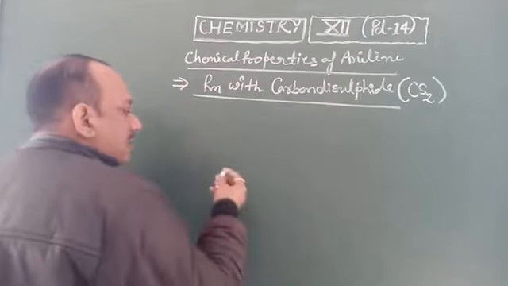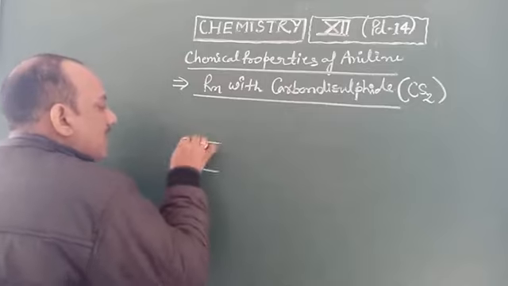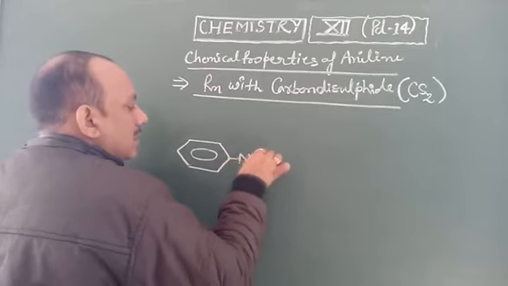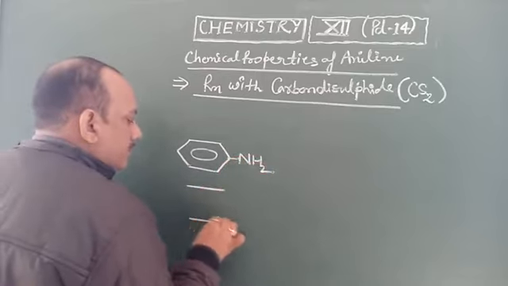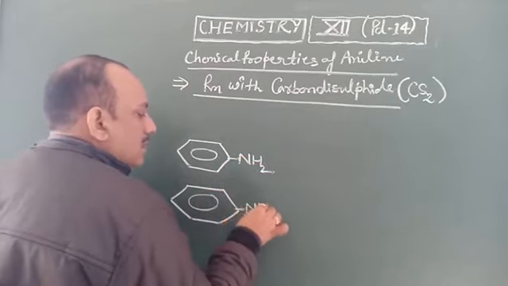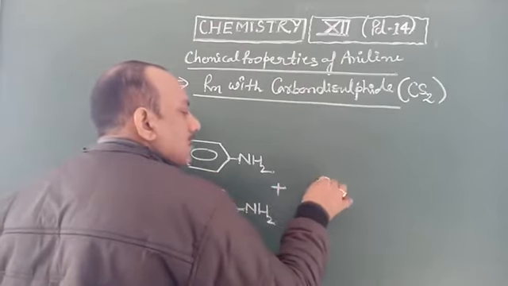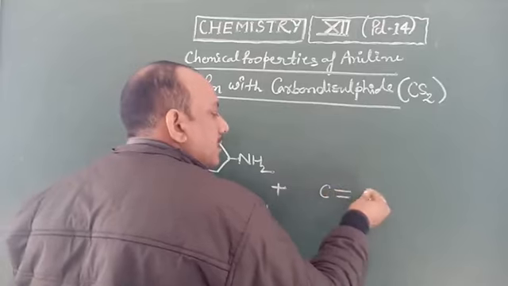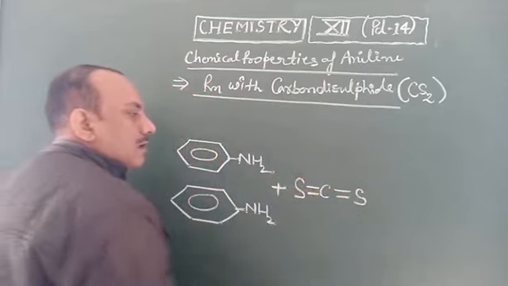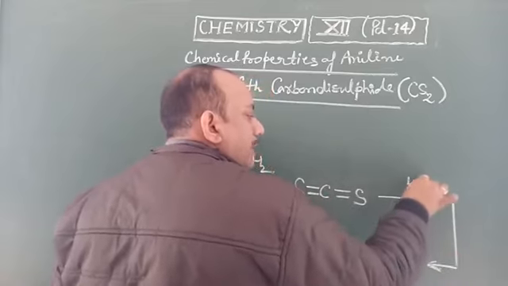It is also represented by the structural formula of aniline. Here two molecules of aniline react with carbon disulfide, C double bond S and double bond S, in the presence of caustic potash KOH.